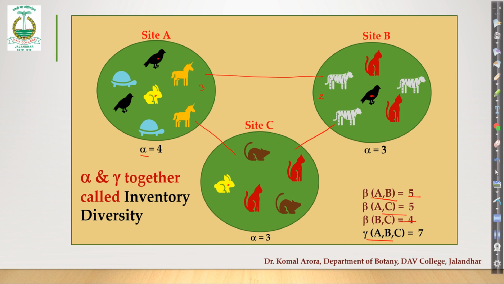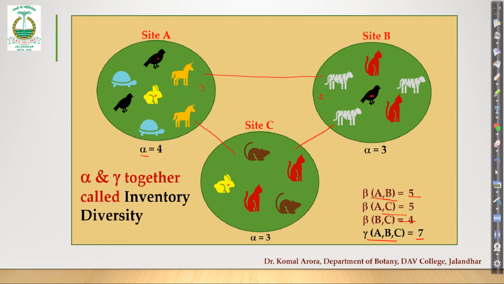Now what is gamma? Gamma will be the species richness of all these communities. So you will observe the total types of species in this area. For example, you have 4 here, then plus 2 new species here, that becomes 6, plus 1 new species here, so that becomes 7.